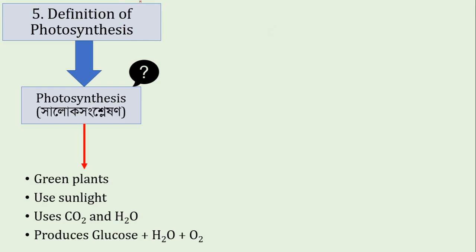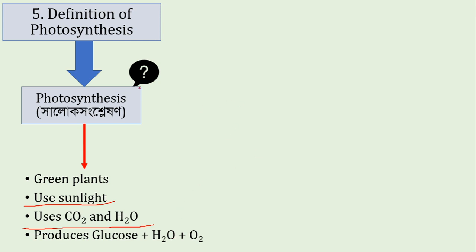So this photosynthesis process is performed in green plants, and the energy provided for this chemical reaction is obtained from the sunlight, and it uses carbon dioxide and water as raw materials. As end product, it produces glucose, 6 molecules of water, and oxygen gas as a byproduct.